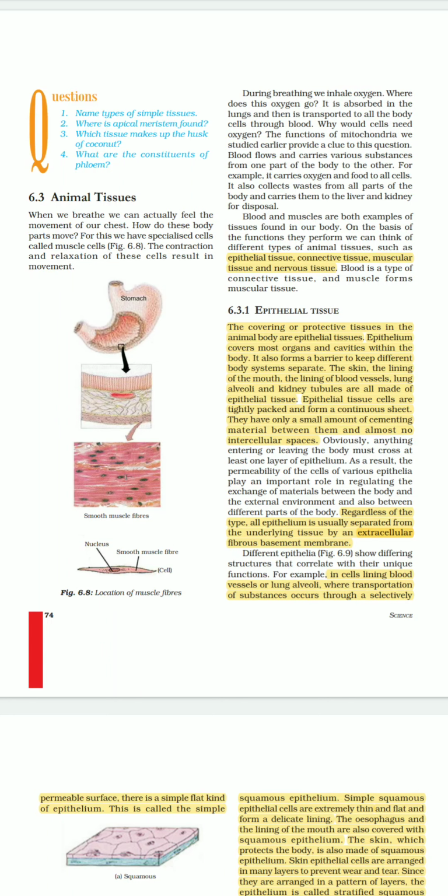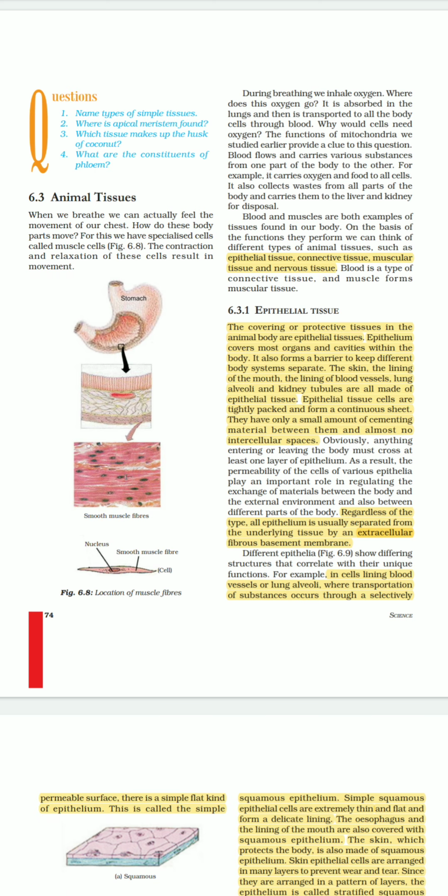Hello students, today's topic is animal tissues. We have already discussed plant tissues. Now animal tissues are quite complex and they need all living cells, unlike plant tissues. You must have observed that plants have dead tissues, but in animals all cells and tissues are living and quite specialized for different kinds of functions.